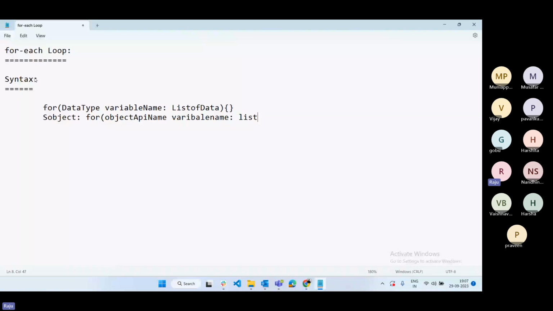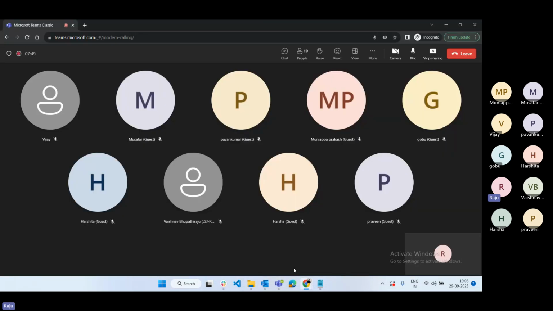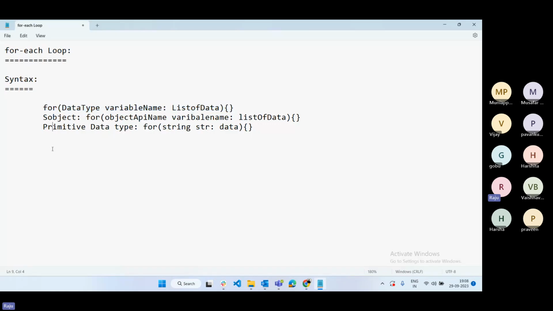If it is a primitive data type, the primitive data type is something like string. So str is the variable name and then the data, whatever data is required. So these are the syntaxes for sObject and primitive types. This is the normal syntax for the for each loop. Okay, so I think everyone has joined, right? Right. So now go to the developer console.